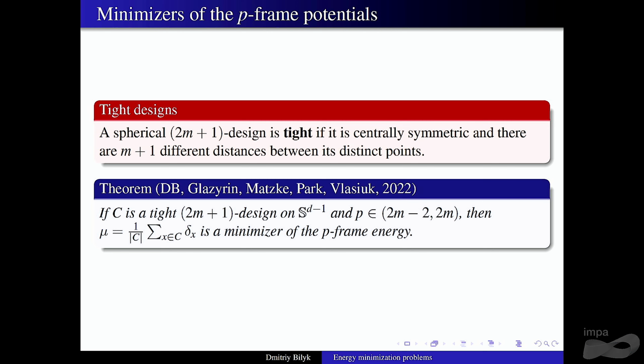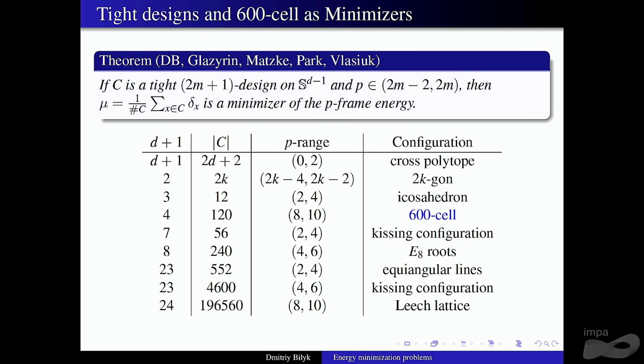Okay, and if you have that, then on the corresponding interval between even integers, those discrete structures minimize the p-frame energy. And also you have some sort of universality here, universal optimality. They minimize it simultaneously on the whole interval, so for all of the functions in this interval. Okay, so this is the list of known tight designs of odd order to which the theorem applies.